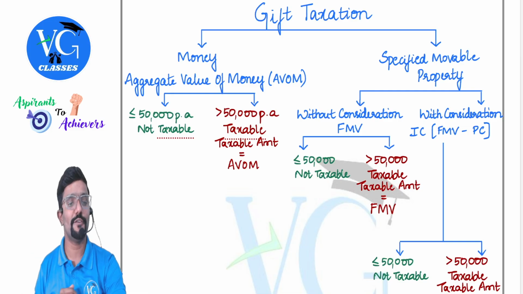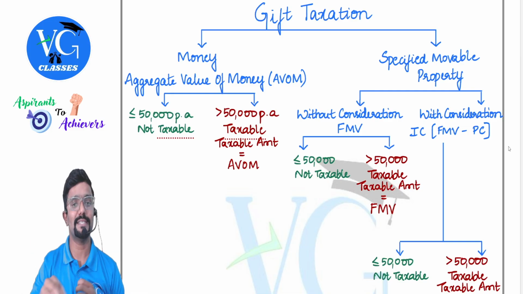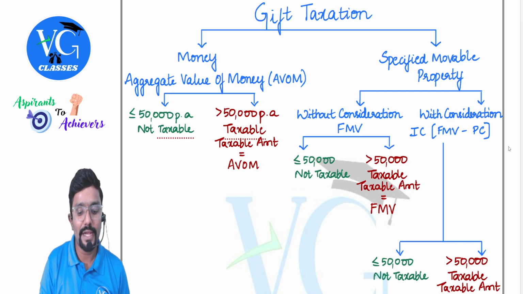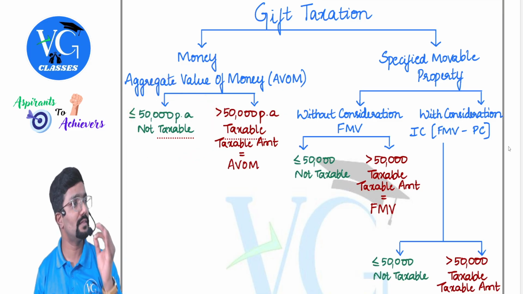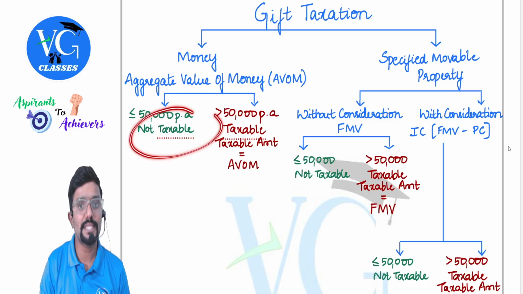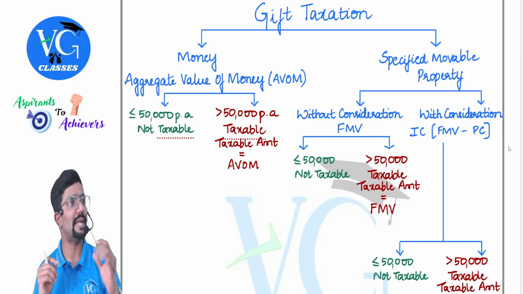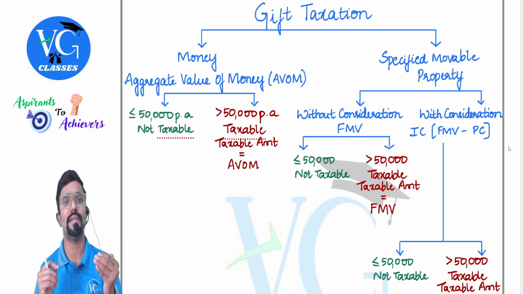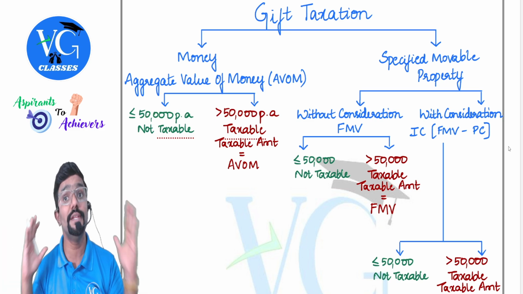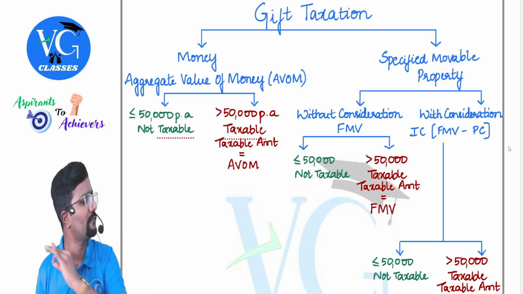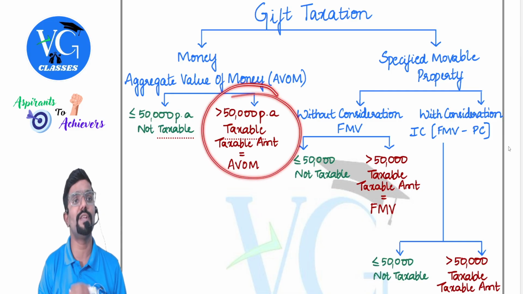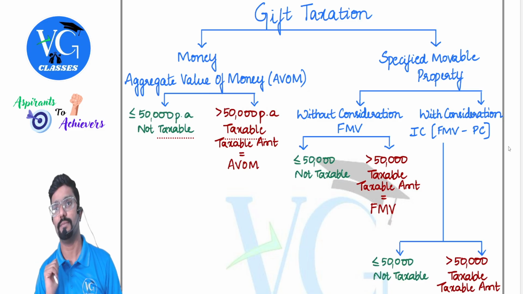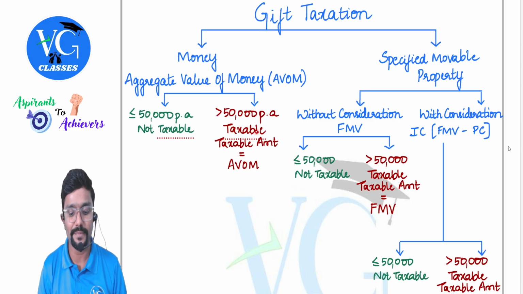Now, if a gift is received in the form of money, how is it taxable? First part. If the aggregate money of gifts received is less than or equal to 50,000, then nothing is taxable. I repeat, if the amount of money received as a gift in total in a year is less than or equal to 50,000, nothing is taxable. What if it is more than 50,000? Then the entire amount is taxable. The taxable amount is the aggregate value of money.